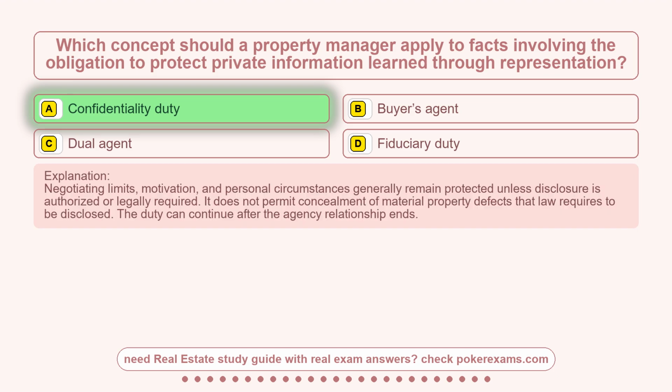Negotiating limits, motivation, and personal circumstances generally remain protected unless disclosure is authorized or legally required. It does not permit concealment of material property defects that law requires to be disclosed. The duty can continue after the agency relationship ends.